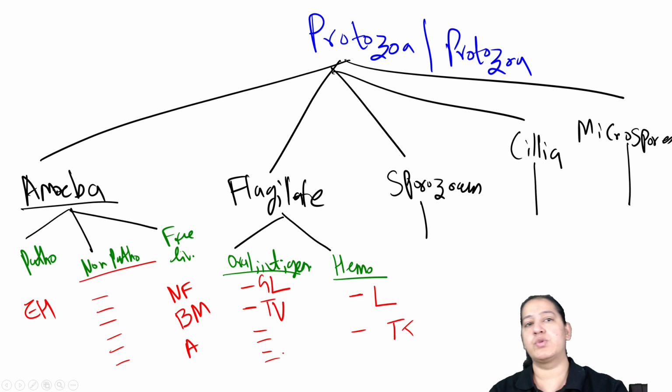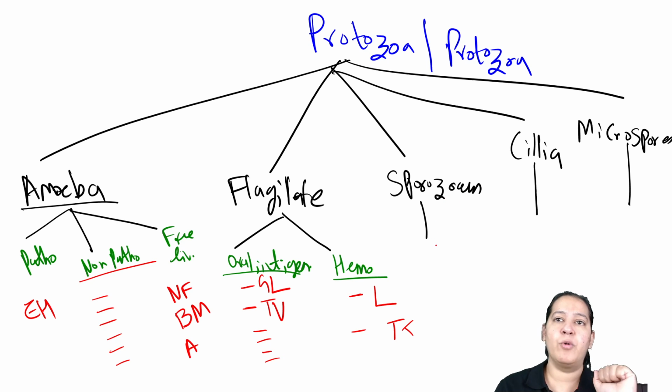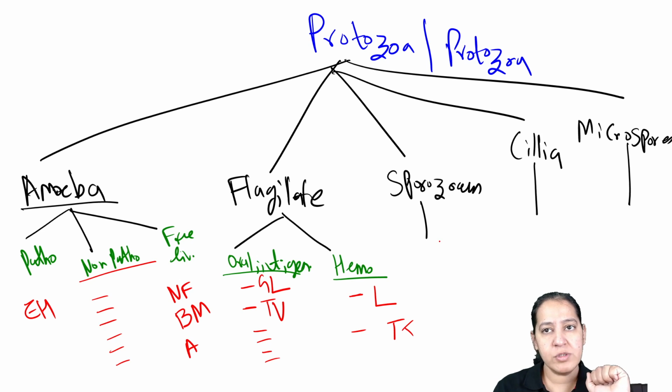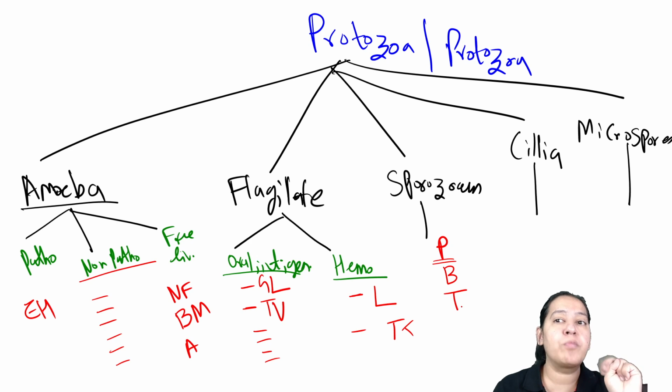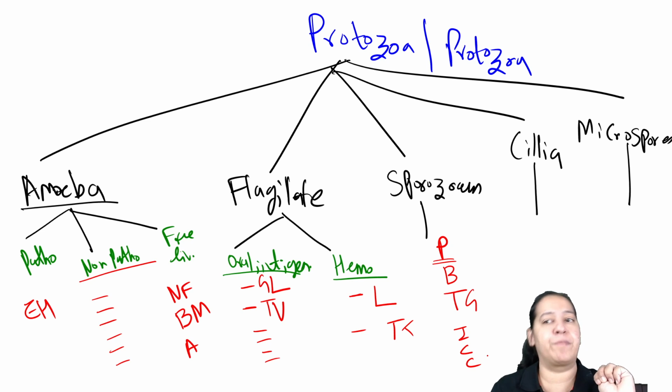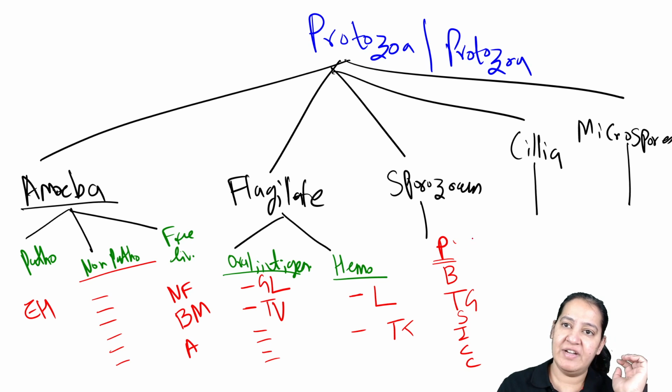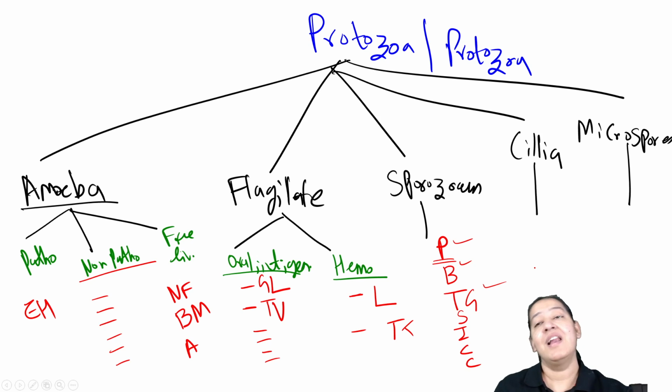Let me come to sporozoans. In sporozoans, a total of 7 are important. The most important is Plasmodium, which I will teach in much detail. Then Babesia, then Toxoplasma gondii. After that, Isospora, Cyclospora, Cryptosporidium, and one more, Sarcocystis. These are the 7 sporozoans, out of which I will teach you the first 3 in detail.